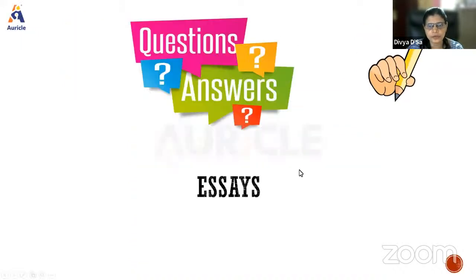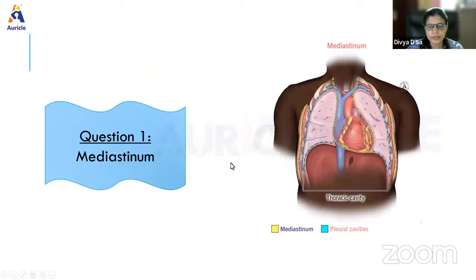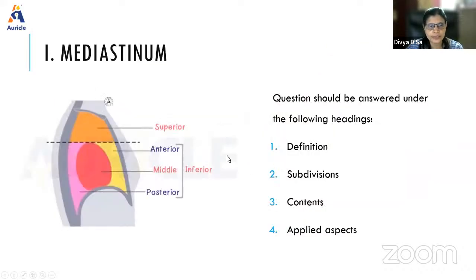So first we'll go to the essay topics. So we have first question, that is the mediastinum. So when mediastinum is asked, you need to answer the question on the following headings, that is definition, subdivisions, content, the boundaries and the contents of each of the subdivisions, and the applied aspects.